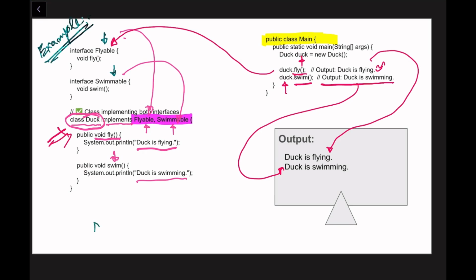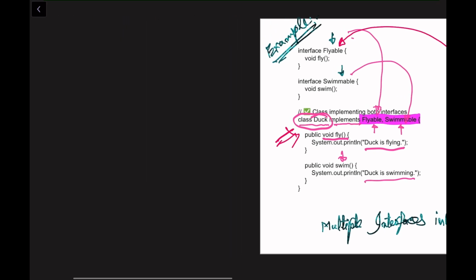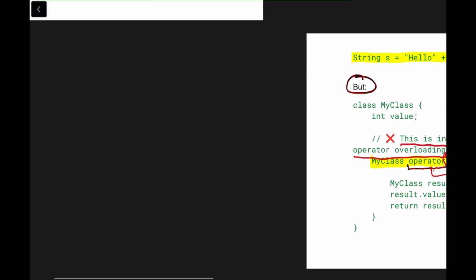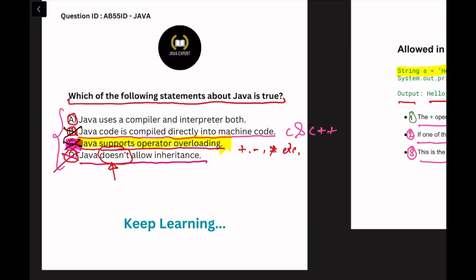This is for the multiple interfaces inheritance. Okay, let's come back to the question. Now B option is wrong, C option is wrong, and D option is wrong. Let's check option A. Java uses a compiler and an interpreter both.